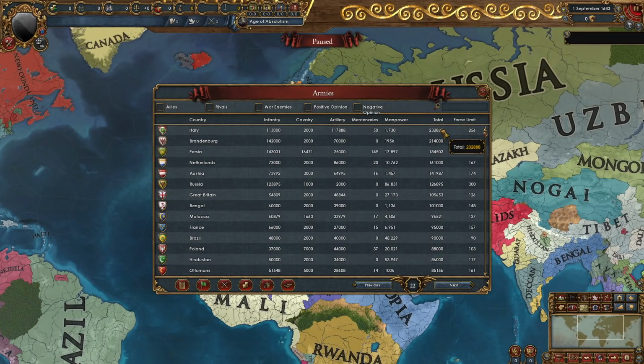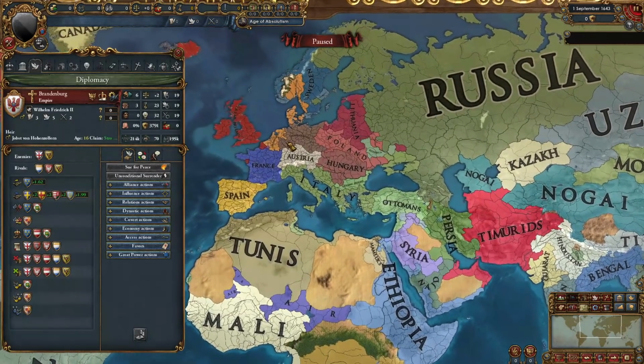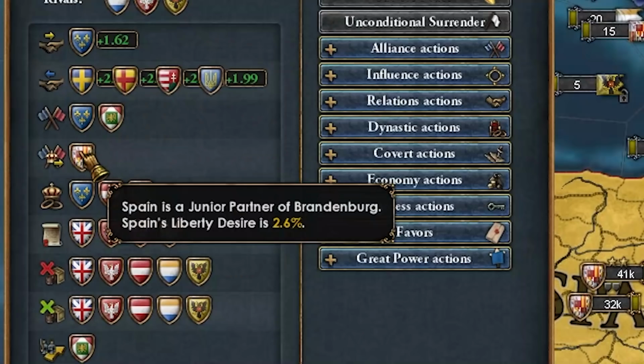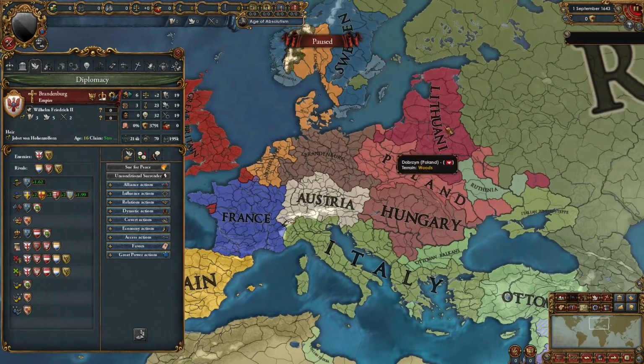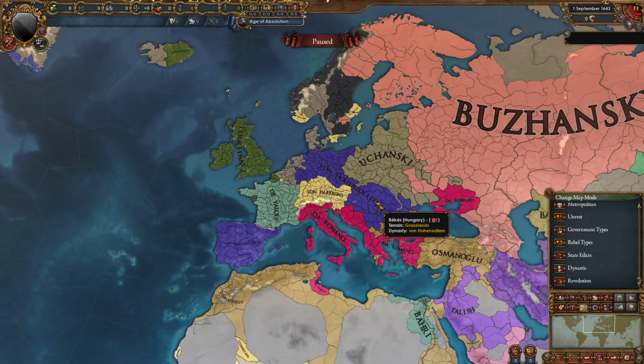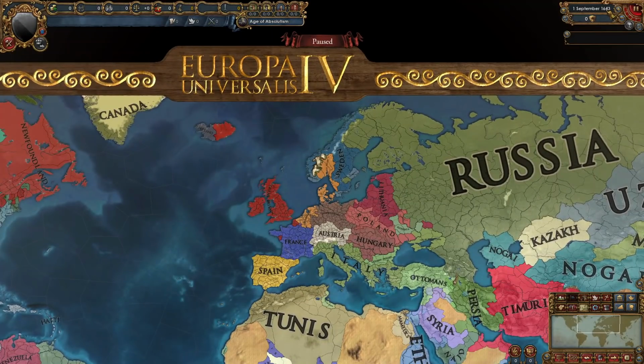Italy has the largest army, followed by Brandenburg, Persia, the Netherlands, Austria, Russia, Great Britain, and Bengal. So Brandenburg is number 1 because they actually got Spain in a PU. I did not notice that at all, but that's pretty funny. And going into the dynastic map mode, they can even get Hungary under a PU too. So let's check back in 1700.